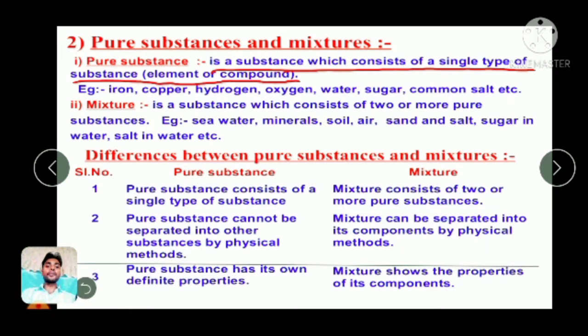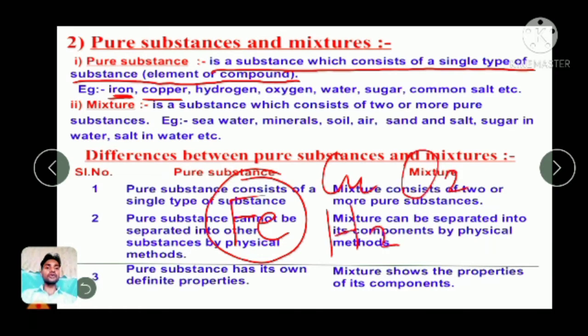So for example, iron. It has a single type. As we know, iron is itself Fe. Okay, and copper, Cu, hydrogen, H2, oxygen, O2, water, H2O, and sugar itself,